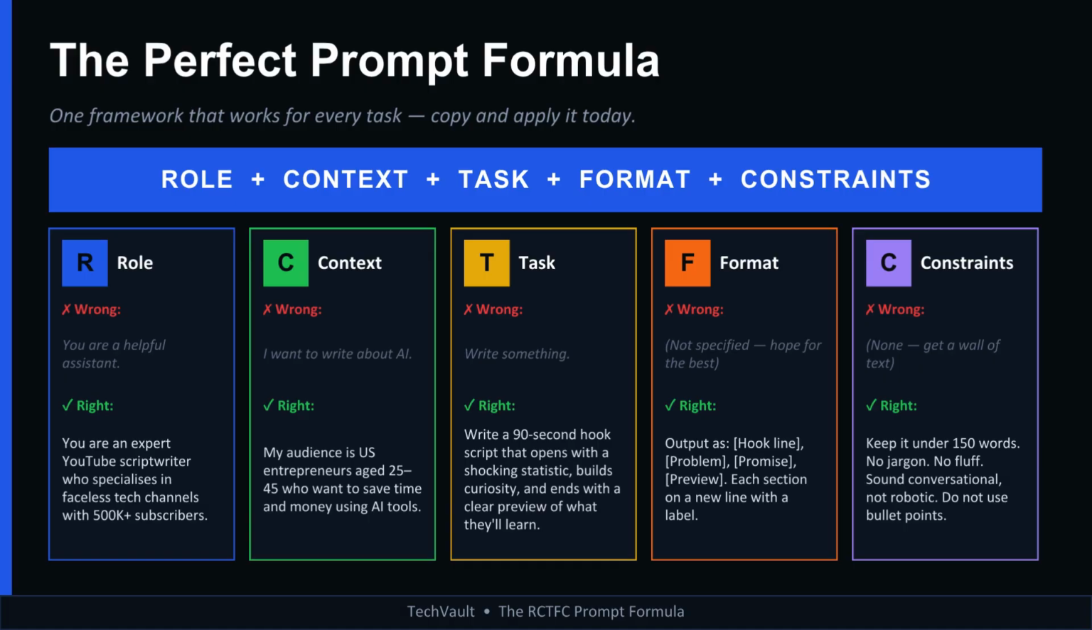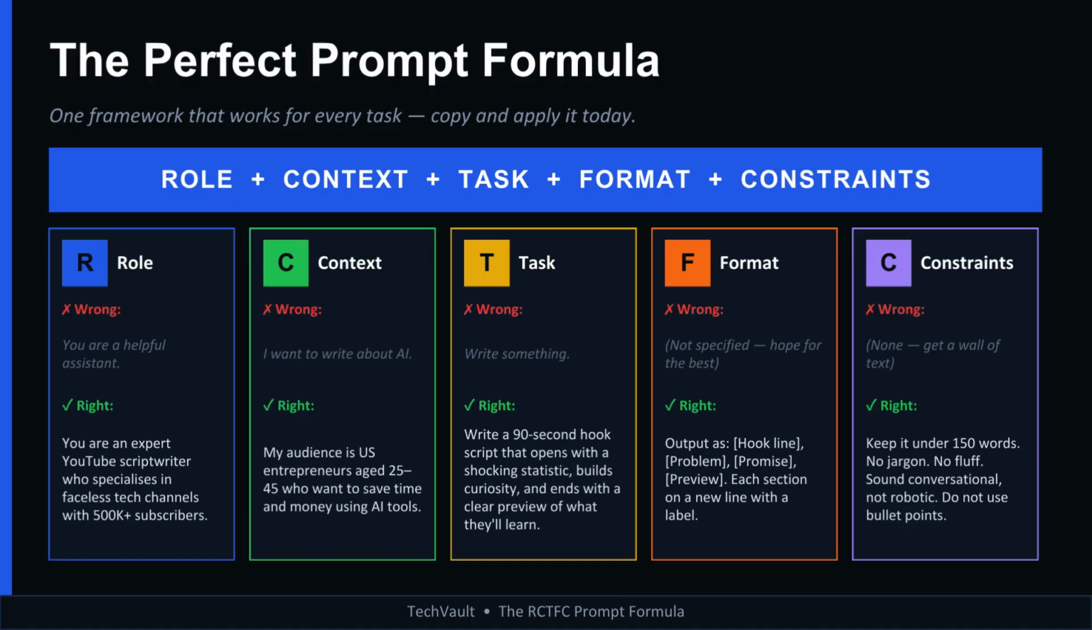Let's break it down. Role tells ChatGPT who it should be. Context explains the situation. Task defines exactly what you want. Format determines how the answer should look. Constraints set limits and requirements. Instead of saying, write something about AI, try this.